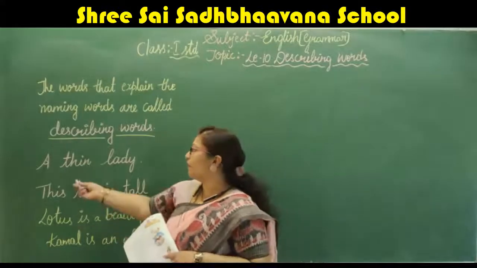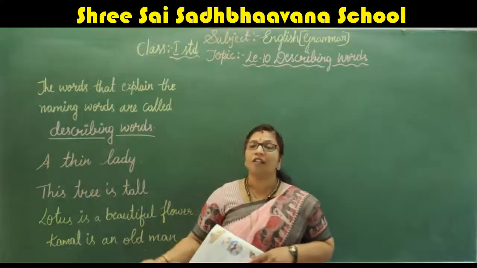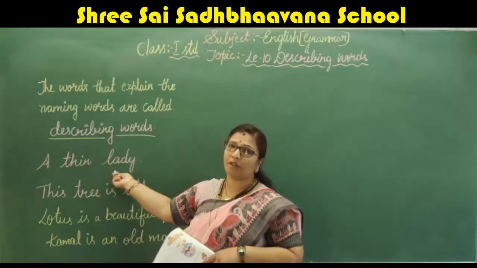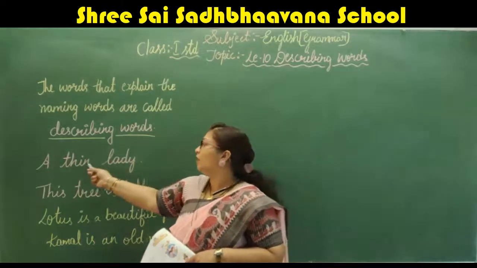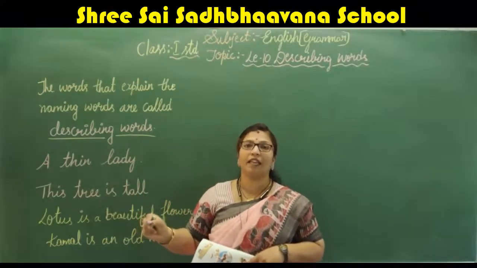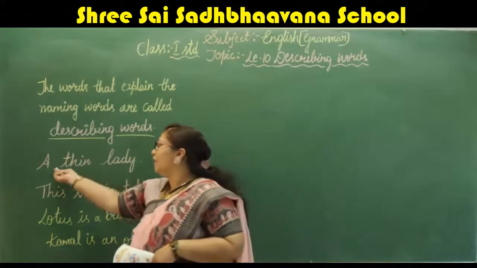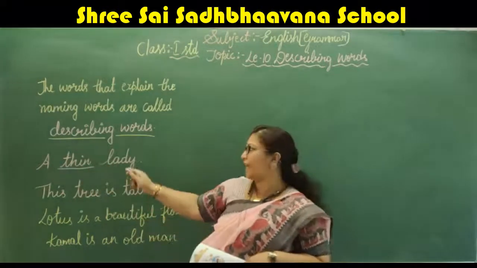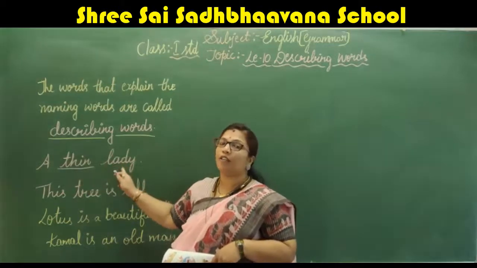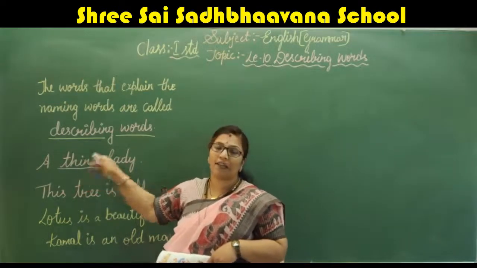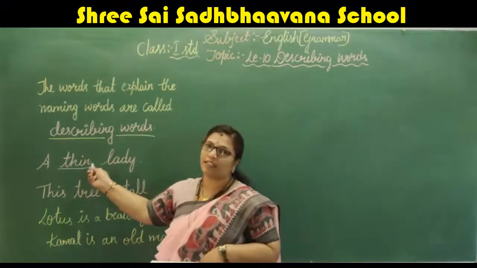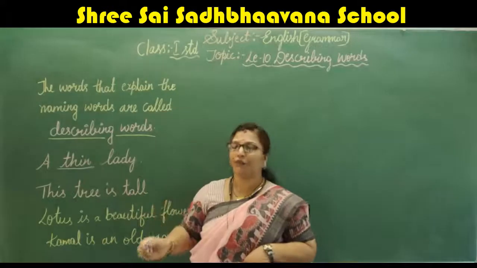See, for example, a thin lady. So, a lady is the naming word, right? How the lady is, which word is describing there? Thin. Thin is describing the lady there. So, this is called a describing word. About the lady, this word is explaining how the lady is, right? So, that word we call a describing word.